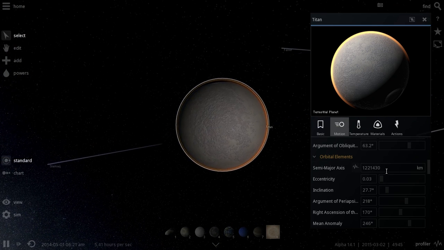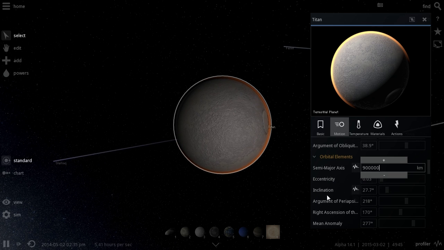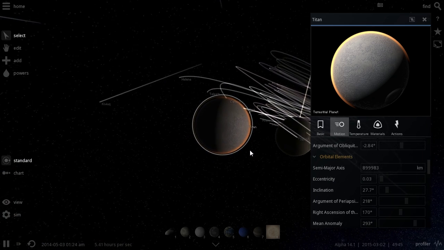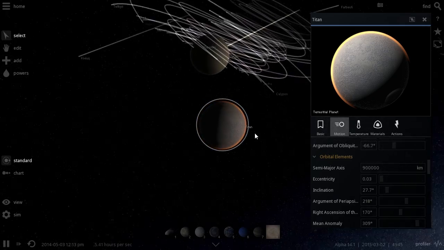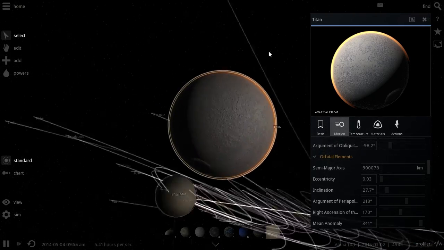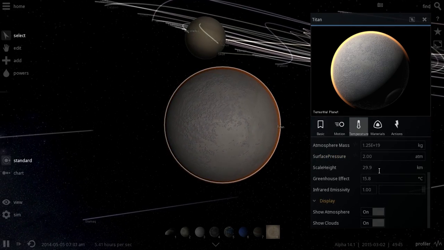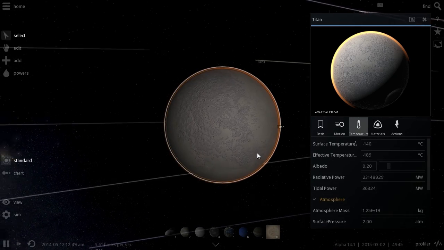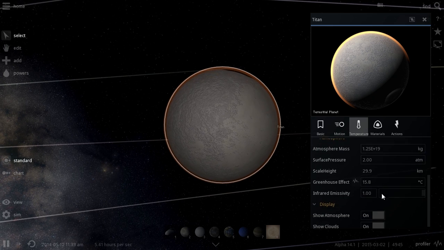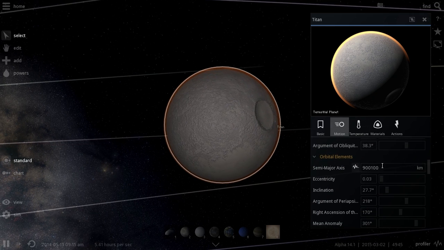So let's start with 900,000 kilometers. So this is a distance of 900,000 kilometers from Saturn. So we're a little bit closer. And now we have a big hole in there too. Let's see if this is going to warm us up a little bit. So here the tidal power is still not high enough, so we can actually go ahead and decrease the orbit again.